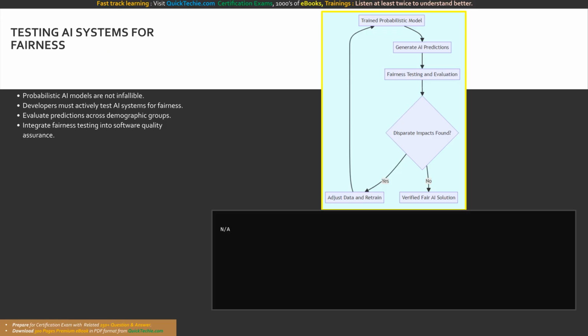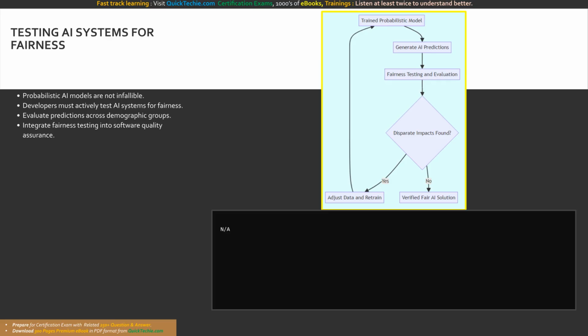You must proactively search for disparities in how the model handles varying inputs. For instance, does the model have a higher error rate for a specific group of people? If so, the system is failing the fairness test. This testing must be rigorous, systematic, and integrated into the standard quality assurance processes of the software development lifecycle.